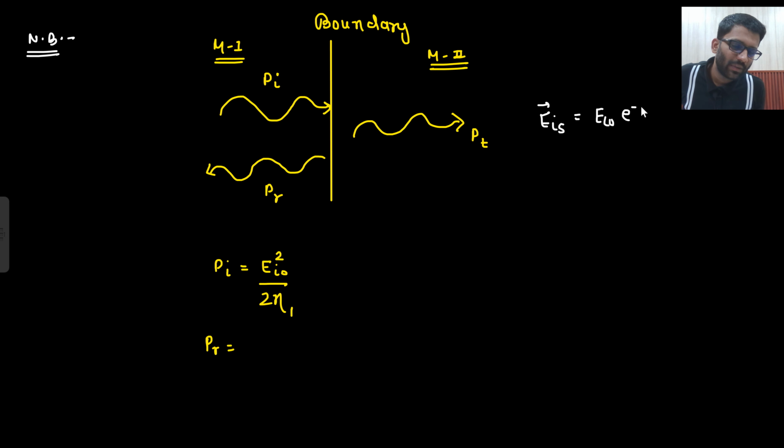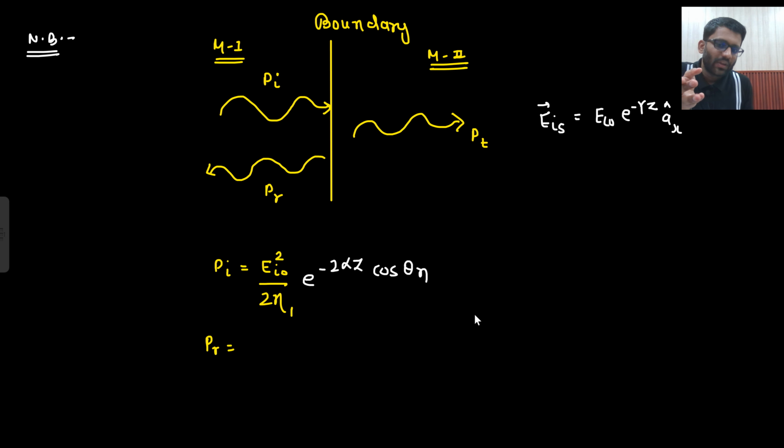EIS is EIO e to the power minus gamma Z EX cap. You would say, sir, this is not the complete expression, you should write minus 2 alpha Z cos theta eta. You are actually correct. This is how I should have written it, there is no doubt about that. But let's write it in this manner only. EIO whole square divided by 2 eta 1, e to the power minus 2 alpha 1 Z cos theta eta 1. Is that clear to you?